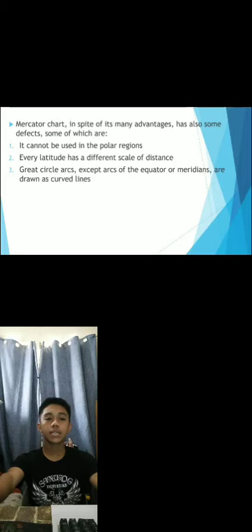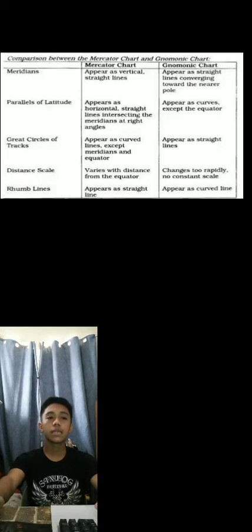The Mercator chart, in spite of its many advantages, also has some defects, some of which are: it cannot be used in the polar regions, every latitude has a different scale of distance, and great circle arcs, except arcs of the equator or meridians, are drawn as curved lines. These are the comparisons between the Mercator chart and the gnomonic chart.